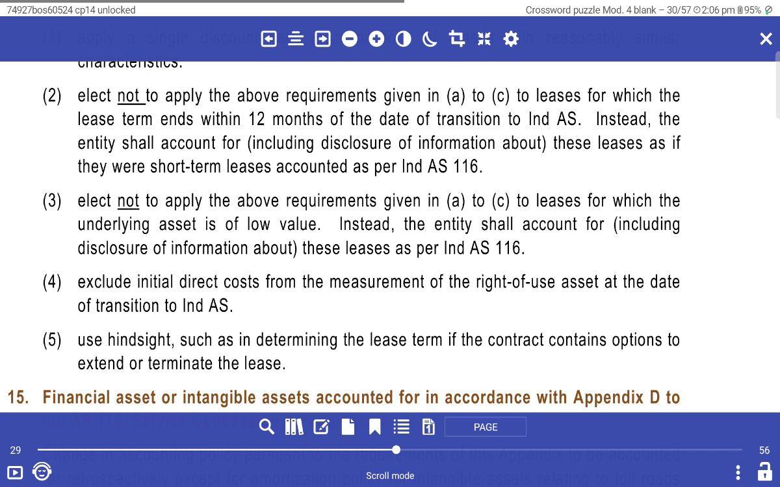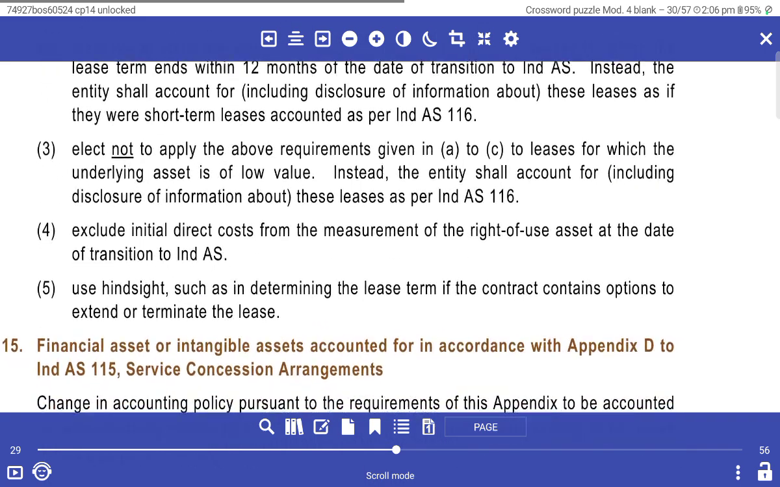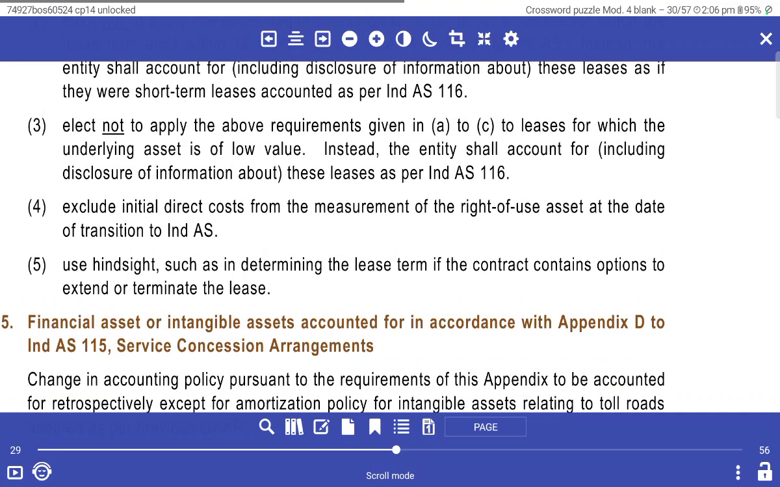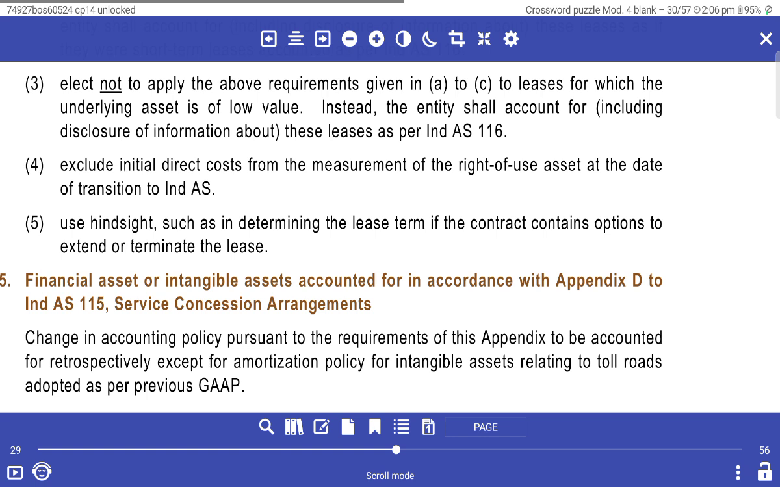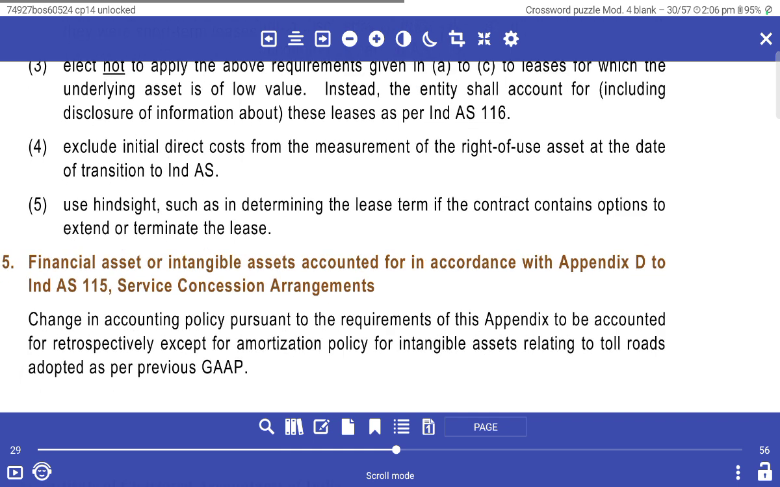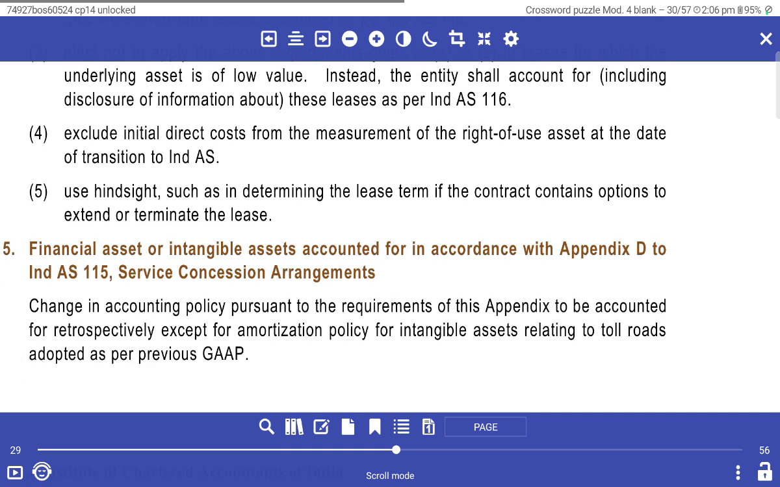And then the list of instead of entity shall account for including disclosure of information about the lease as if the short-term lease accounted for NDA 16. India Act not apply the requirement of NDA A to C. The lease which is underlying the stay asset the value instead of the entity shall account for including disclosure information and the lease is as per NDA 16. Exclude the direct cost from the measurement of direct use of asset. The transaction of NDAs use